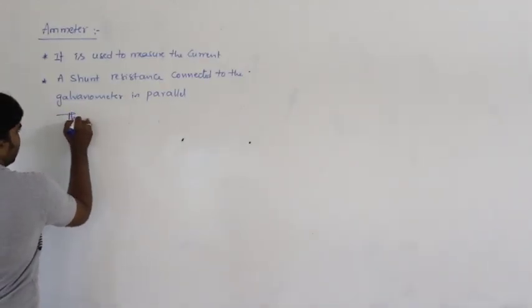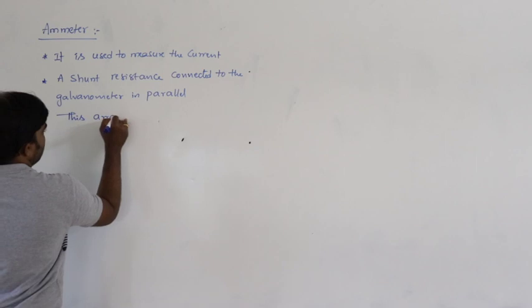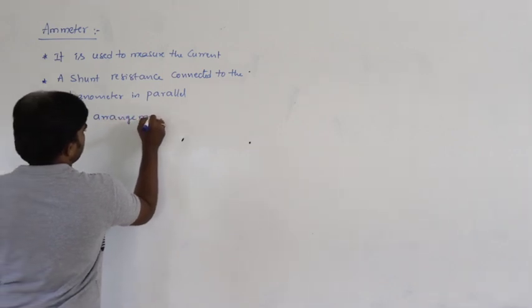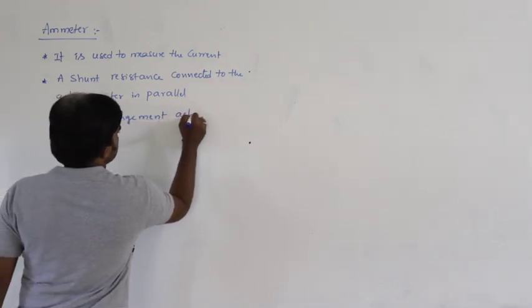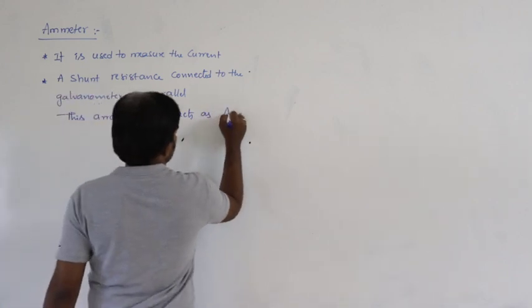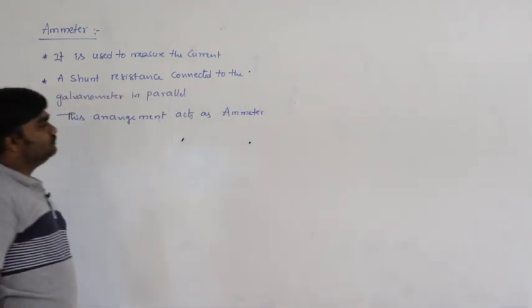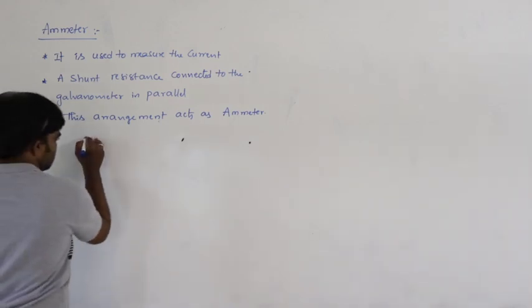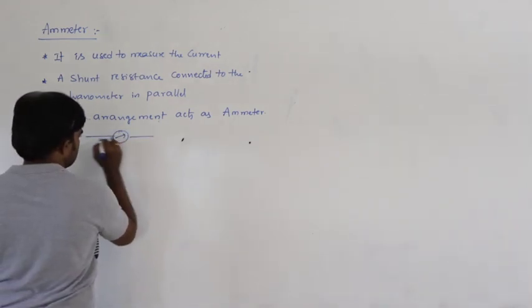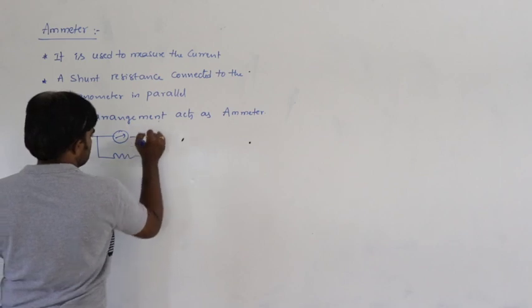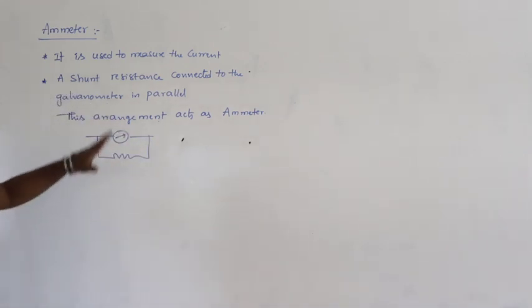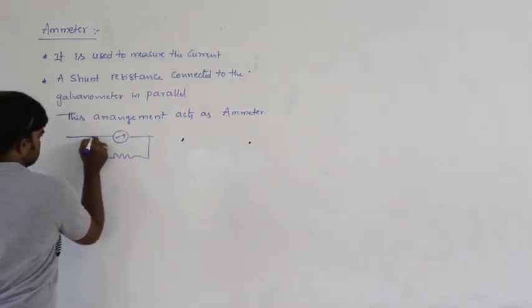This arrangement acts as an ammeter. So what is the circuit arrangement of the ammeter? This total arrangement acts as an ammeter.